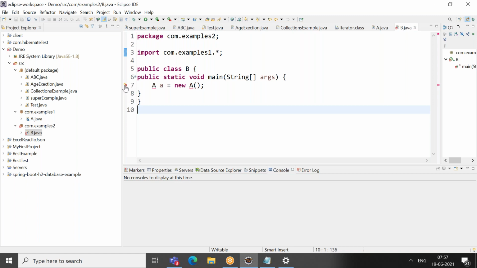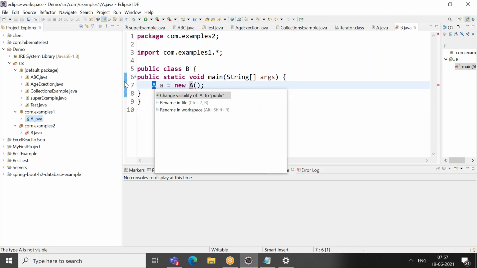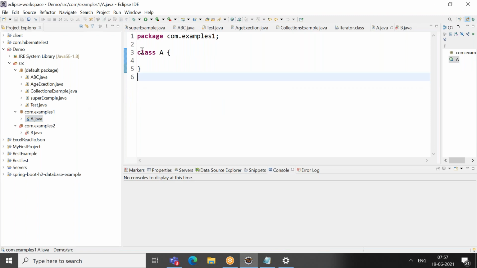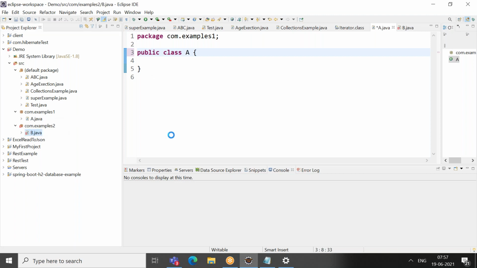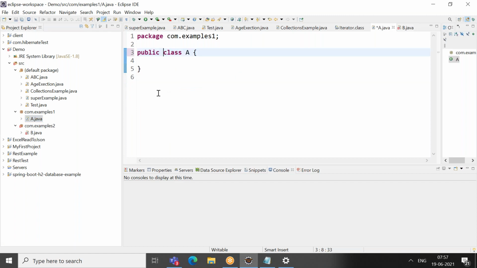You cannot access this class; change the visibility of A. Whenever it is public, it can be accessed. If it is default, it cannot be accessed from outside the package. Now if I write public and save this, the error will go.